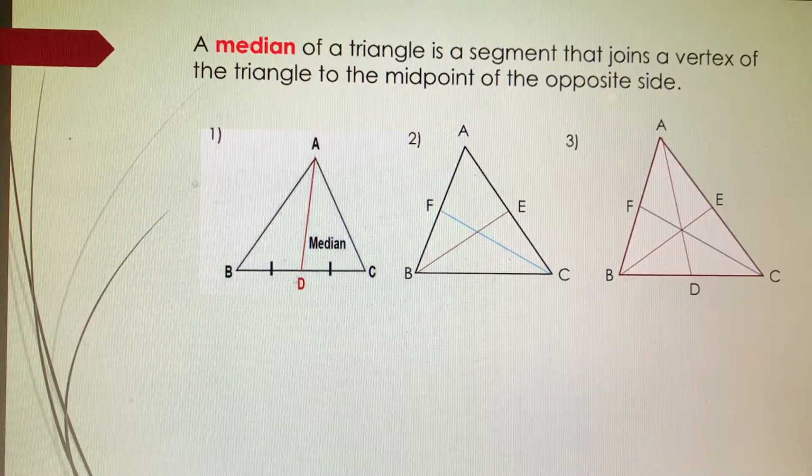The first median goes from the vertex A to D, which is the midpoint of the opposite side from B to C. The second median goes from the vertex B to E, where E is the midpoint of the opposite side from A to C. And the last median goes from the vertex C to F, which is the midpoint of the opposite side A to B.